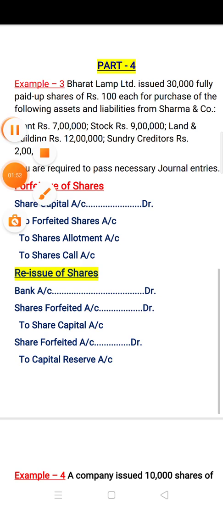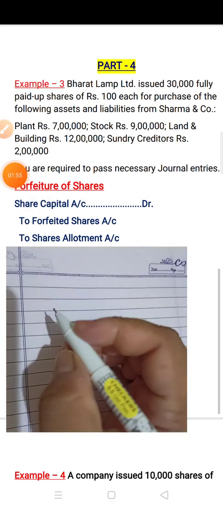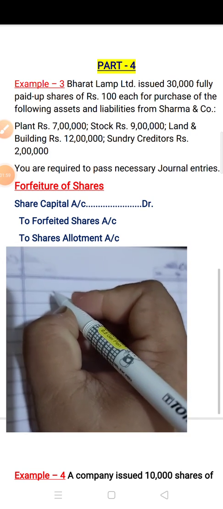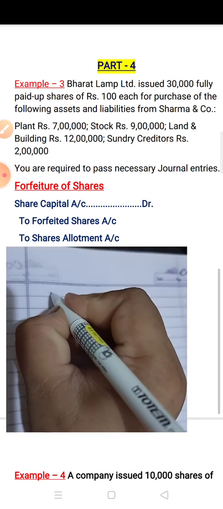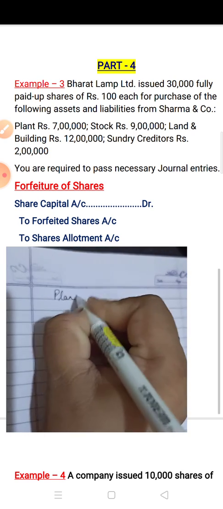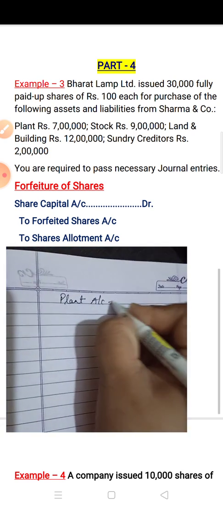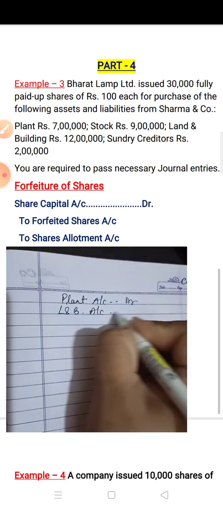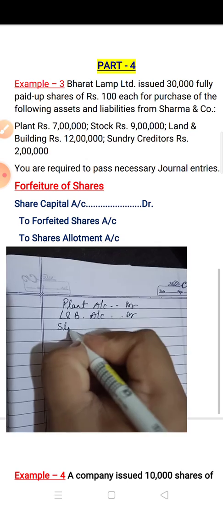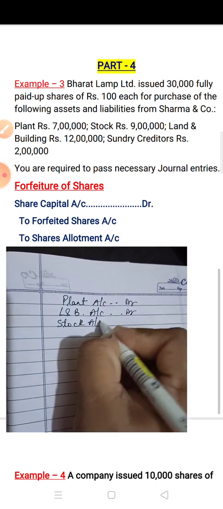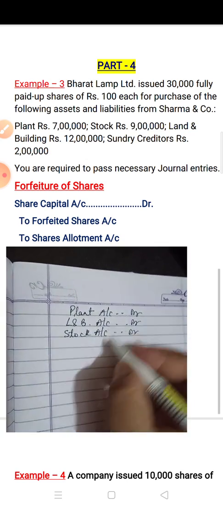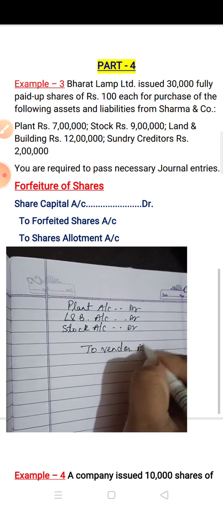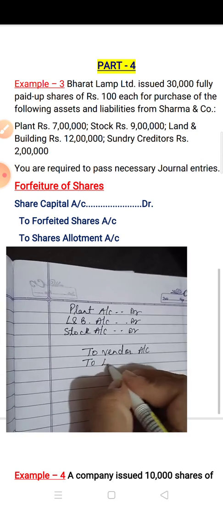Let us see. First make the first entry, asset account debit to vendor account. So here the assets are plant account debit, land and building account debit, stock account debit, leave one line, to vendor account, to liabilities account.